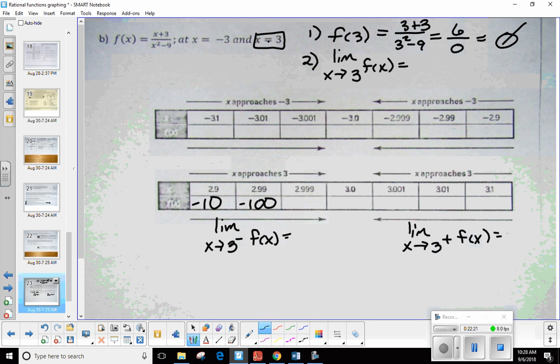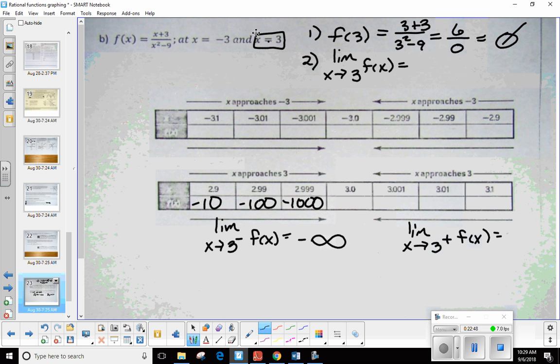Negative what? Negative 1,000. There we go. So does this look like it's approaching a specific number like the previous ones have been doing? No? So it looks like they're just getting, what, larger or smaller really fast? They're getting smaller. So I would say this limit is approaching negative infinity. They're going to continue to get smaller without bound very, very quickly.